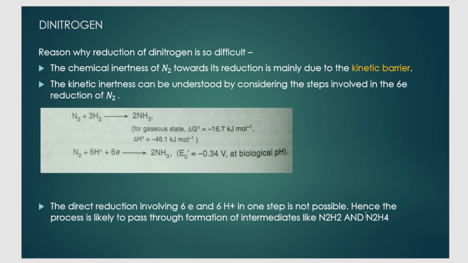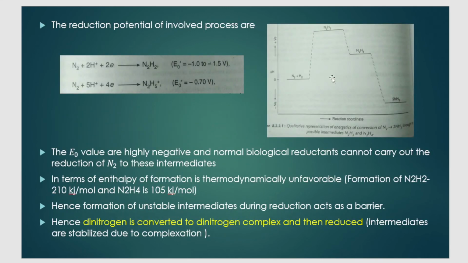Those intermediate steps involve the formation of N2H2 and N2H4. You can see here, I want to combine N2 and H2 to give ammonia, but this is not possible directly. I have to go through certain steps which involve the formation of intermediates like N2H2 and N2H4. Now, these are the intermediate steps that we have written. You can see that the E naught value, that is the reduction potential value, is very highly negative, minus 1.0 and minus 0.7.